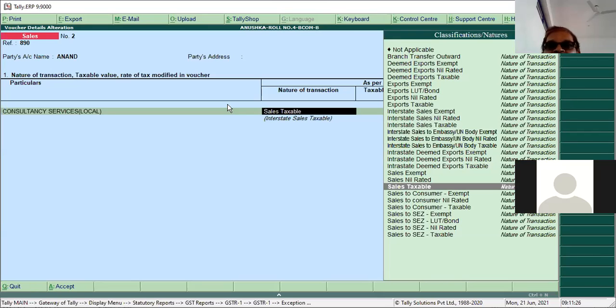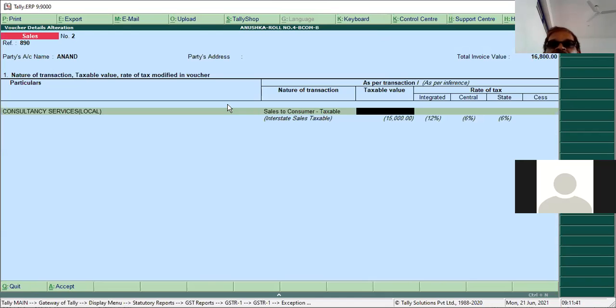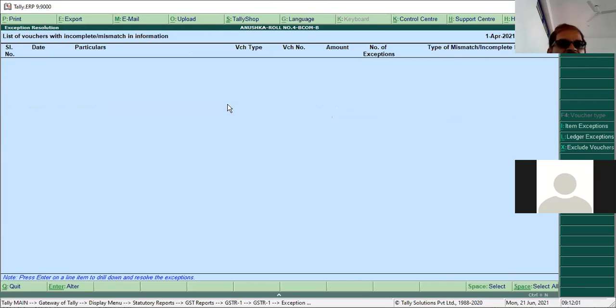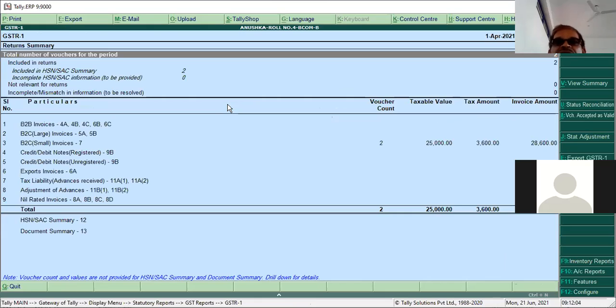It is not sales taxable, it is intrastate taxable, sales to consumer. Yes, you said sales to consumer taxable. The taxable value is 10,000. Integrated 12, 6, 6. Okay, yes. I think now it has been resolved. Yes, it has been resolved. No incomplete mismatch information.